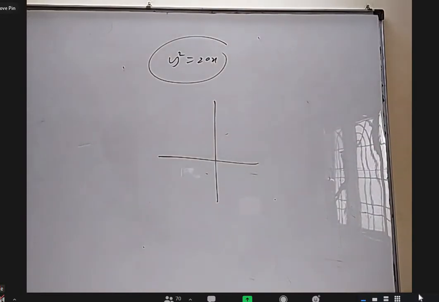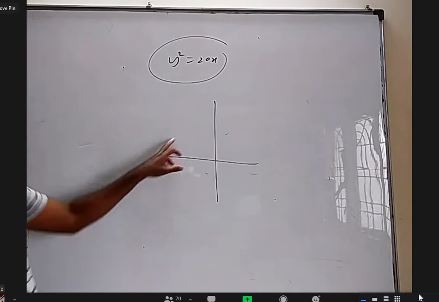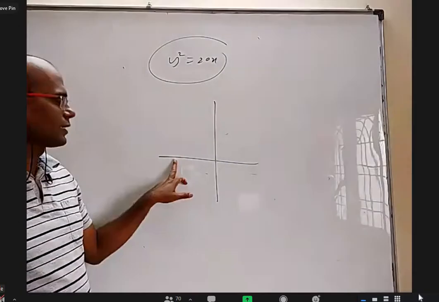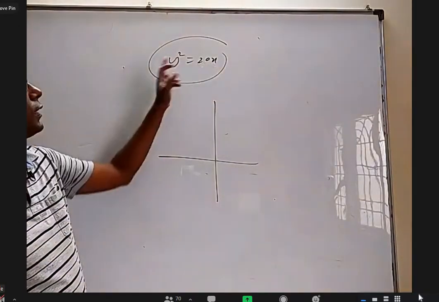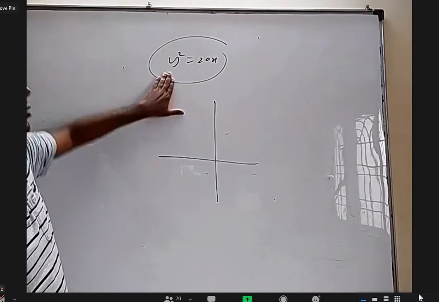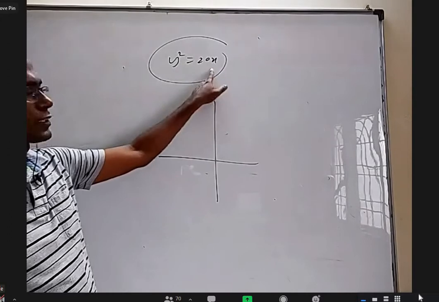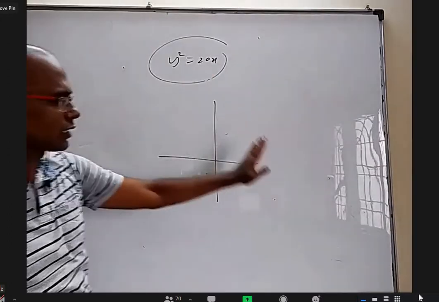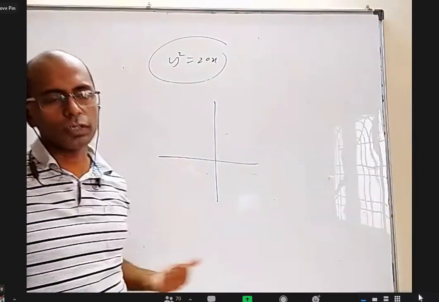No, sir. Because in the second or third quadrant, x is negative. When x is negative, LHS y square is positive. Positive cannot be equal to negative. Because LHS is positive, RHS should be positive. Because of that, the x coordinate should be positive. That's why the graph has to be in the first and fourth quadrants, not this.